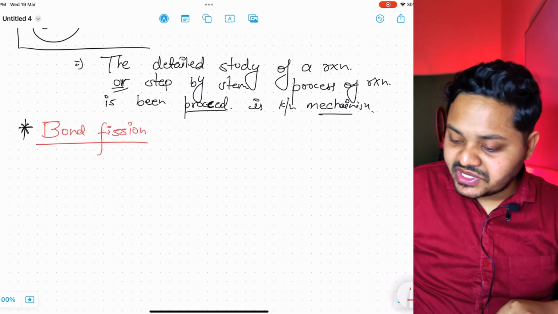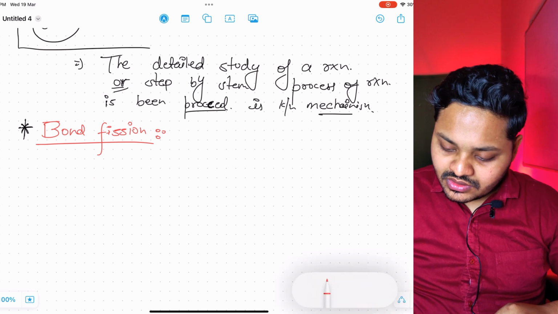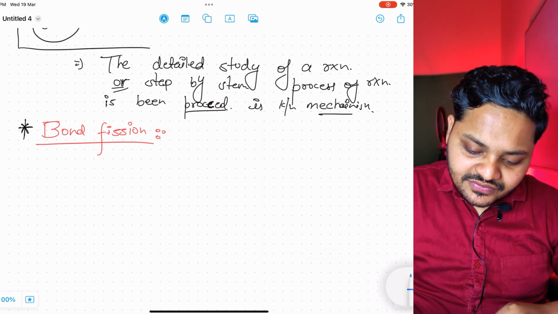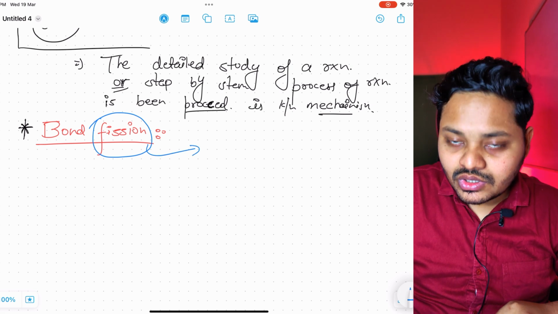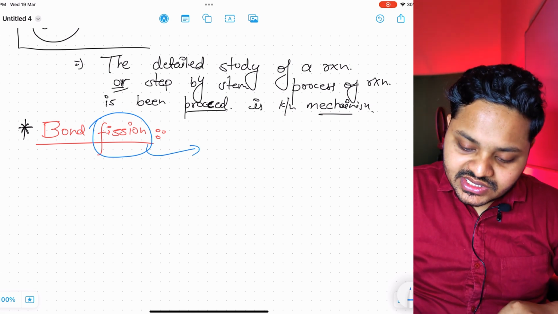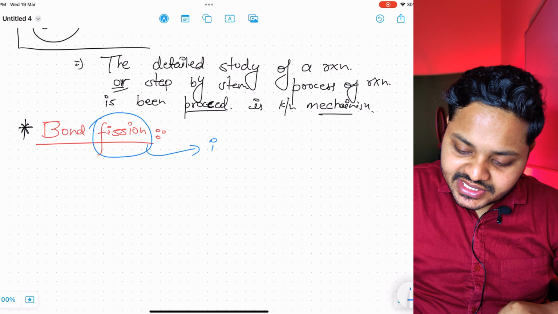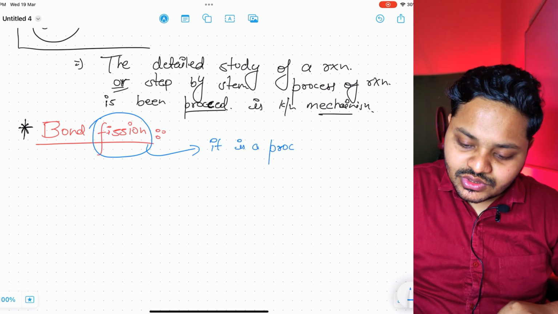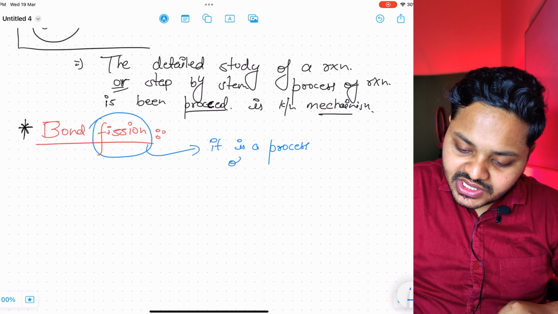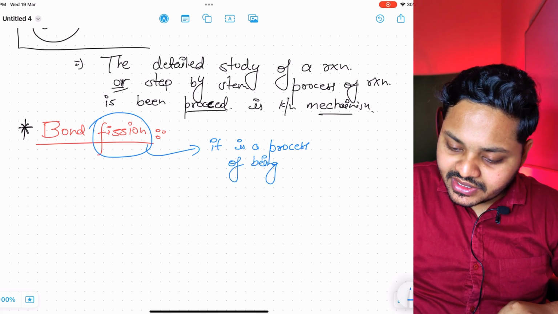Firstly, know the basics. What is fission? Fission is a process of breaking down, or breakdown. Okay, it is a process of breakdown.